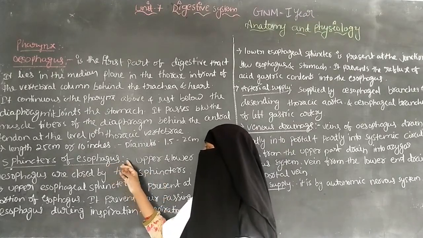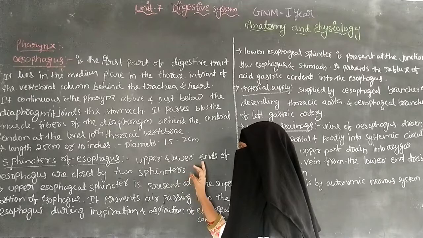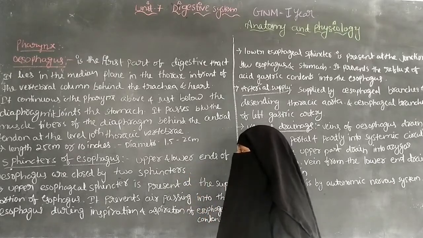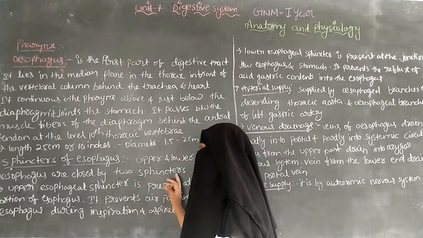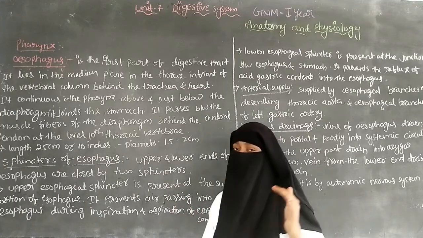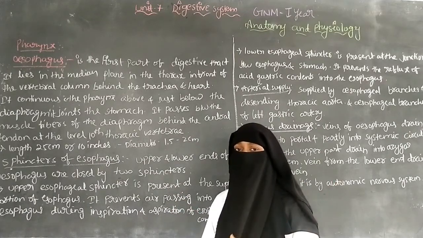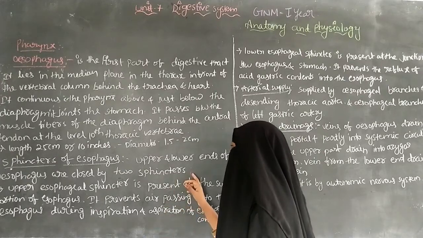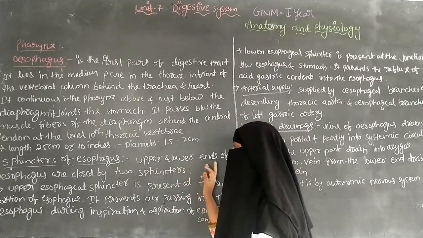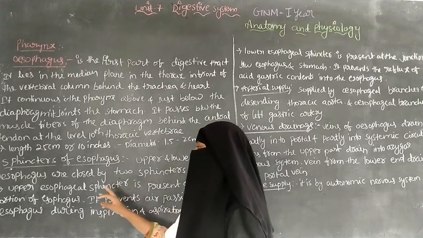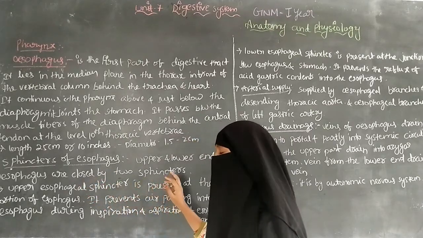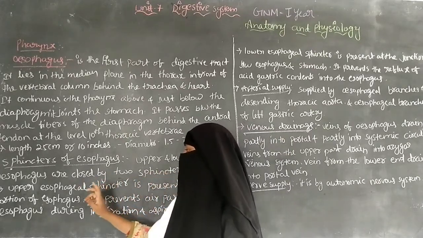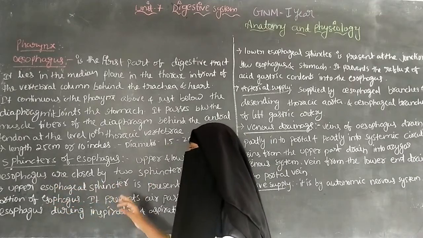The upper and lower ends of the esophagus are closed by two sphincters. So the upper part and the lower part of the esophagus can be opened or closed by the two sphincters. The first one is the upper esophageal sphincter.